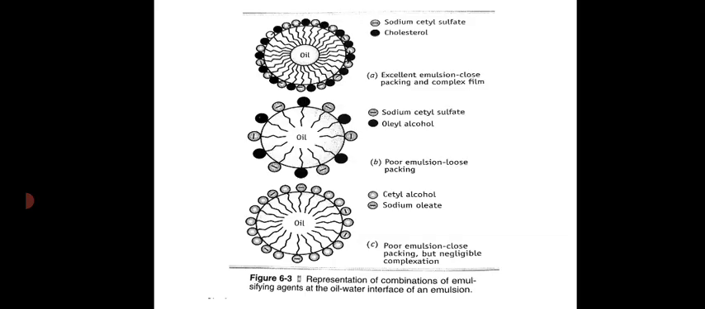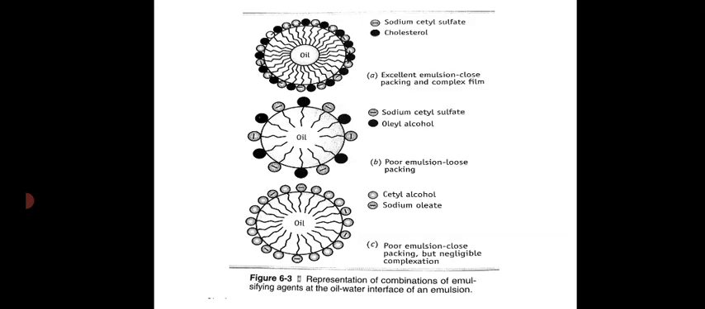So these three diagrams are examples of a film theory, that is monomolecular adsorption theory. Monomolecular means a single molecular layer is formed on the surface of droplets, and this layer is formed by the addition of surfactants as well as auxiliary emulsifying agent. In the first case, sodium cetyl alcohol is the surfactant that has a negative charge, so it is an anionic surfactant. Along with that, we are also adding cholesterol as auxiliary emulsifying agent in order to increase the stability.